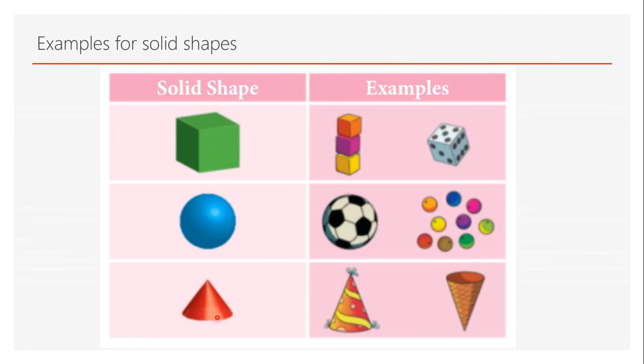This shape is called a cone. Examples for cone are maybe this is a cap, a birthday cap, which you wear on your birthdays while celebrating. Those will be in the shape of a cone, or this could be a cracker, a flower pot, you call it a flower pot.